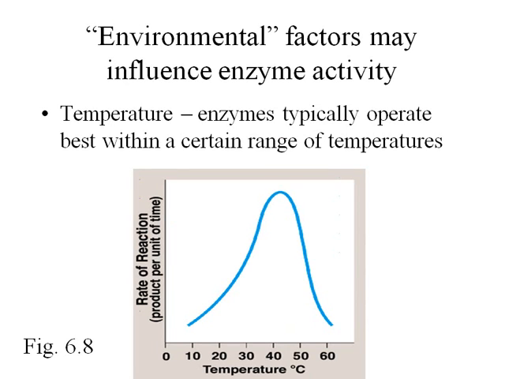Environmental conditions such as temperature and pH can dramatically affect enzyme activity. Notice in this graph the rate of the reaction increases as the temperature increases until we reach a maximum value, in this example about 45 degrees Celsius. As the temperature continues to increase, the rate of the reaction decreases quickly.